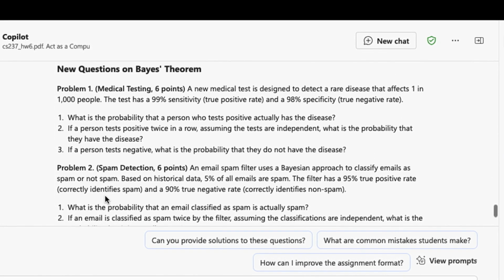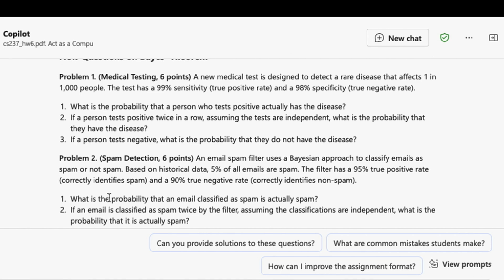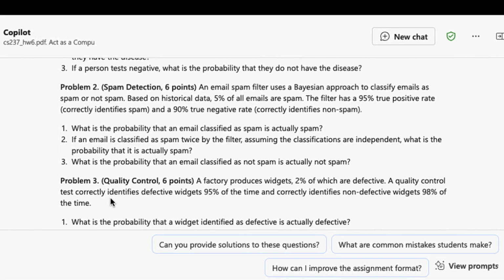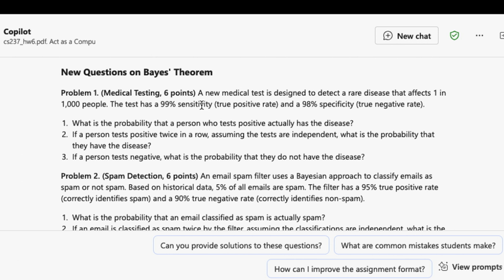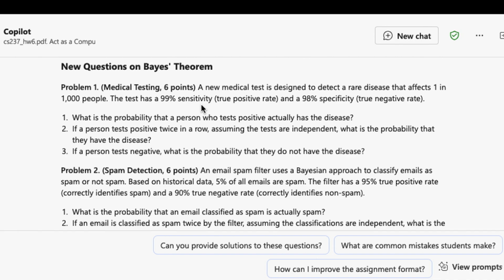And it does so in a somewhat interesting way. It generates problems that involve medical testing, spam detection, and another problem about quality control. If you look at the language of these questions, it's not just a simple rewrite. Copilot is using new terminology like sensitivity, specificity, true negative and true positive rates, as well as changing up the questions a little bit from the way that I originally drafted them. So in thinking about writing a new problem set for next year, a very natural and easy starting point is to do something like this and have Copilot collaborate with you on at least giving you a starting point.